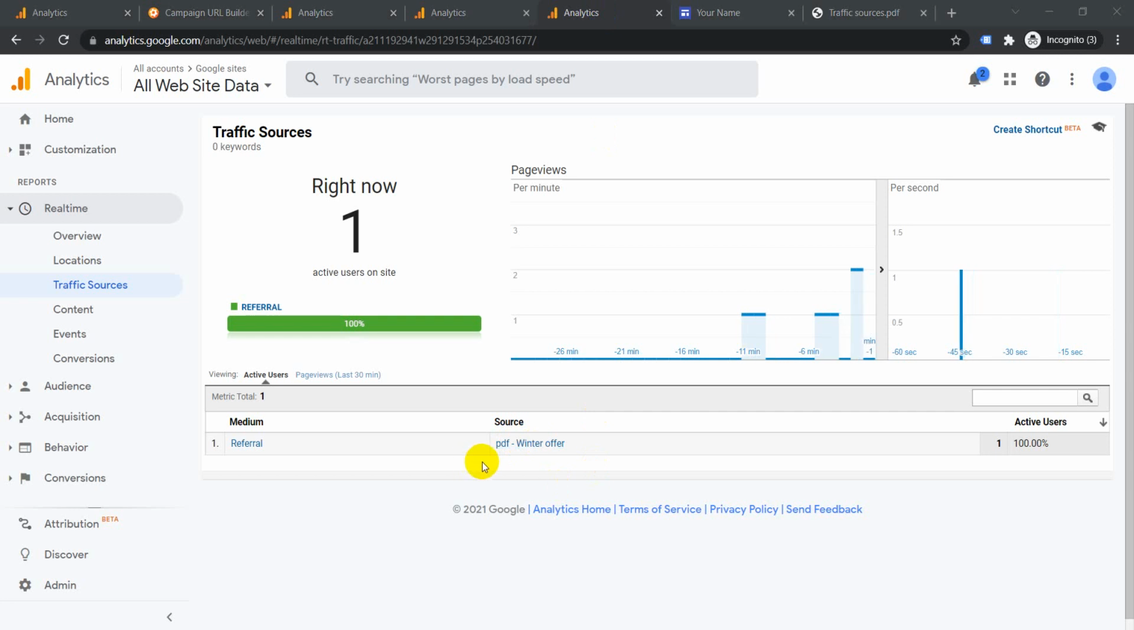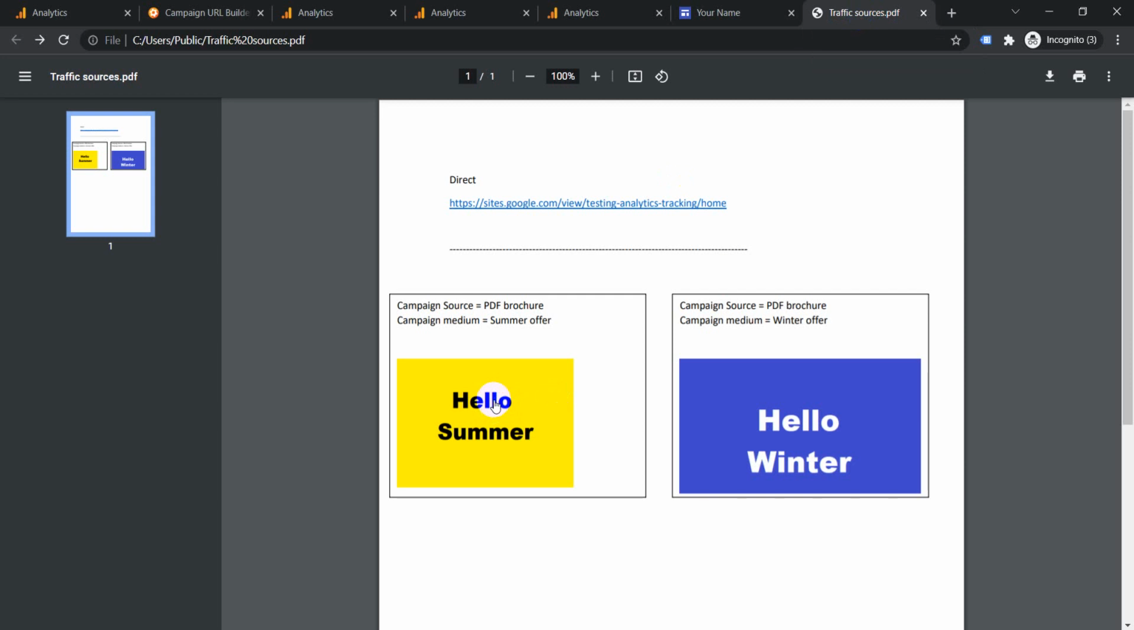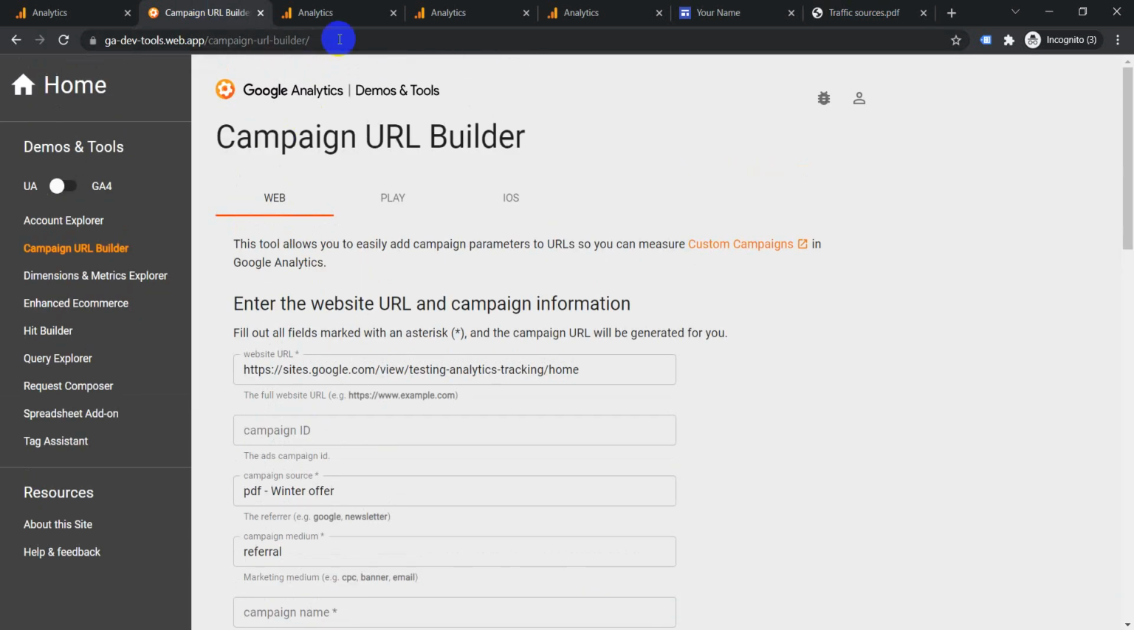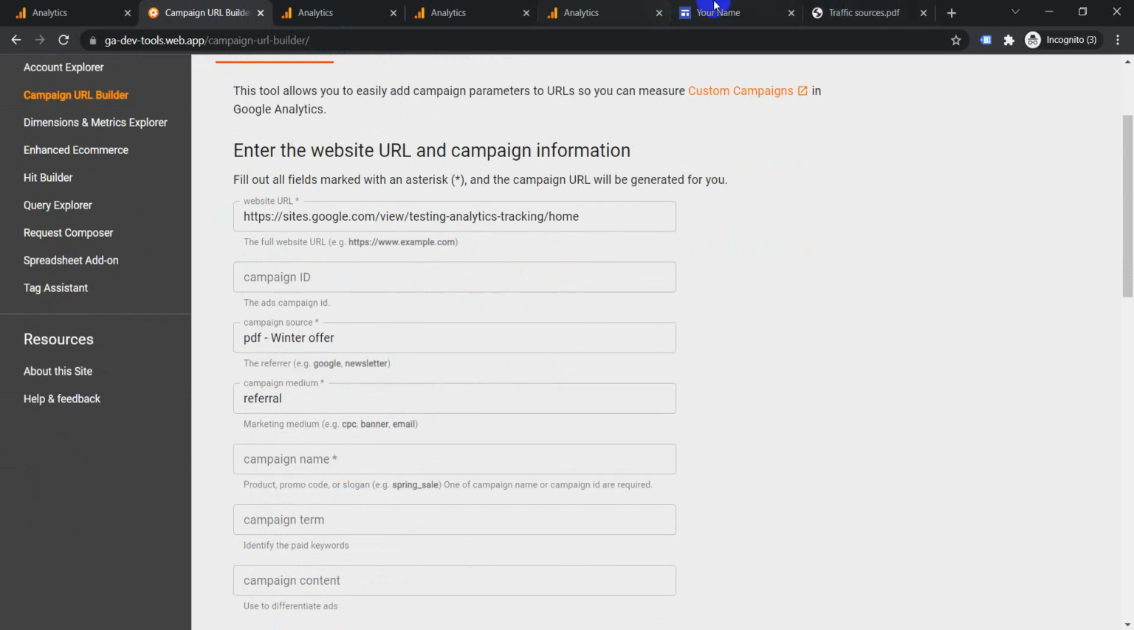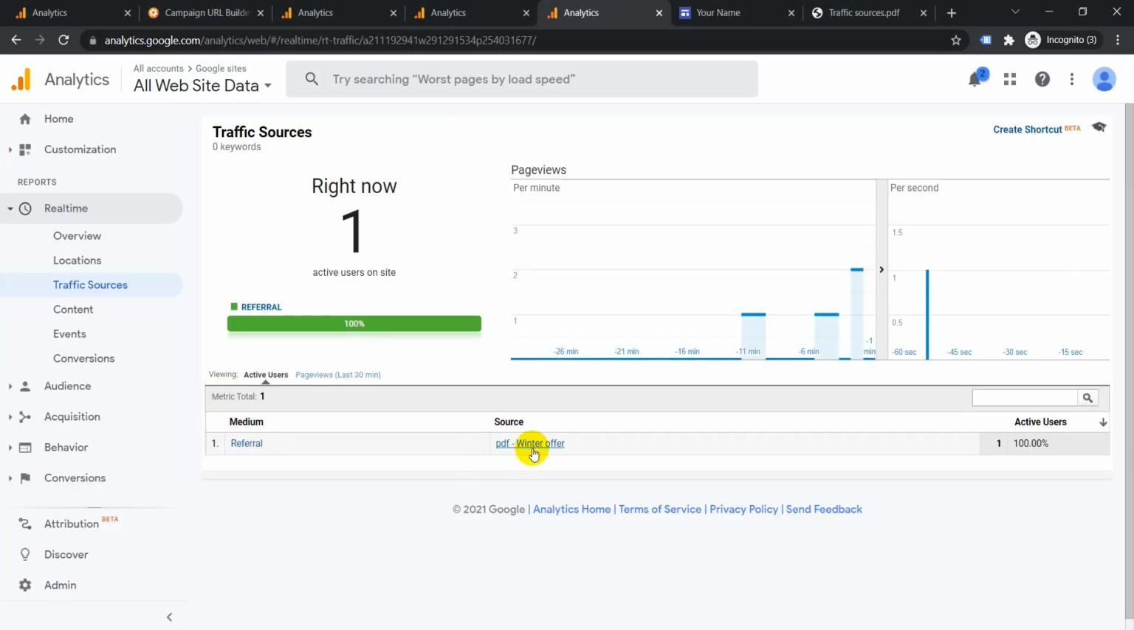So like that, whenever you are adding any links or any PDFs and all, I suggest you set up UTM tracking. I will share this UTM tracking link with you in the description of the video, so you can set this up and it will track properly in the medium and source. Otherwise it will come as direct.